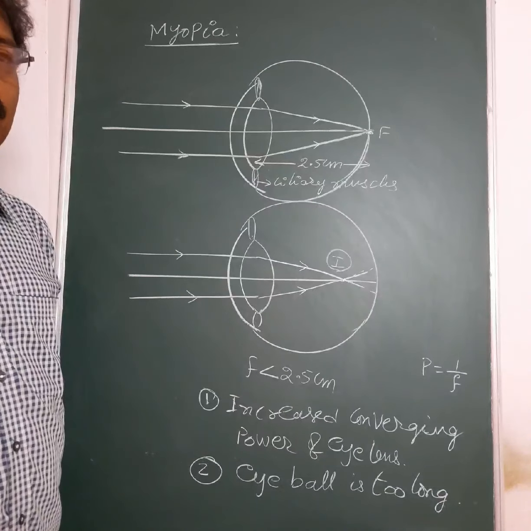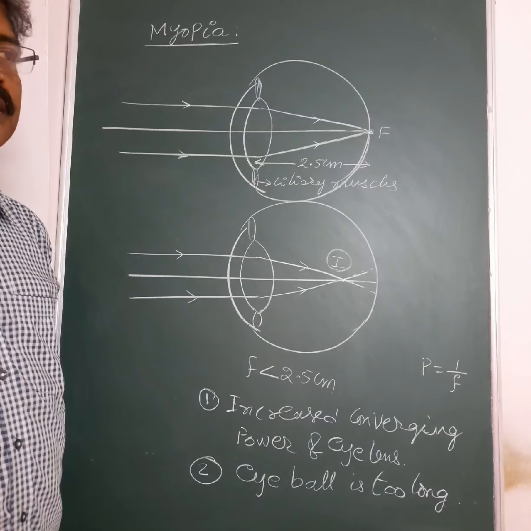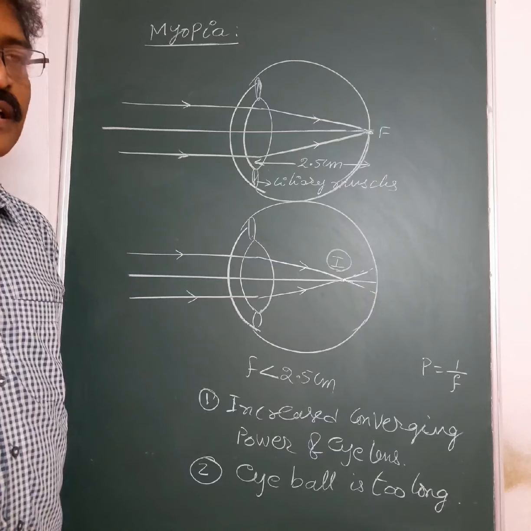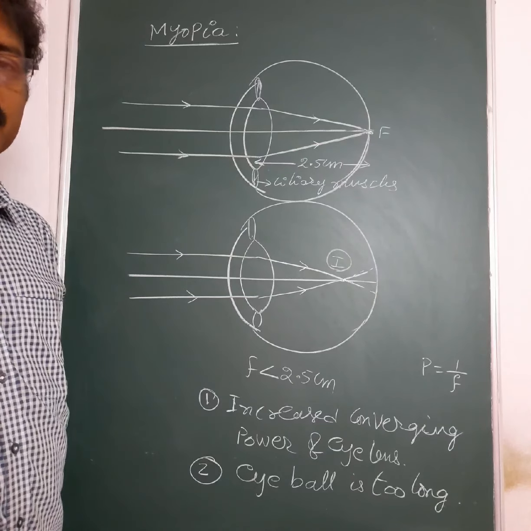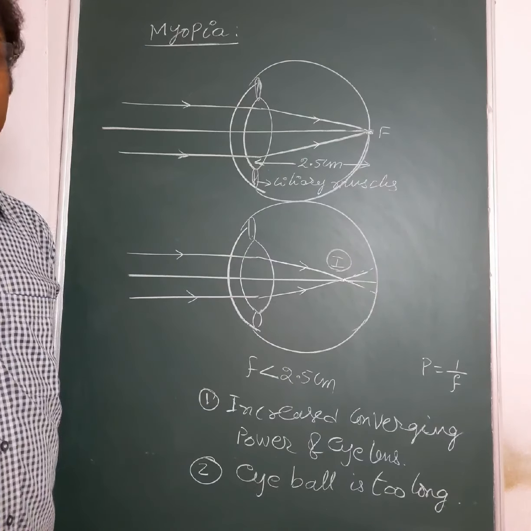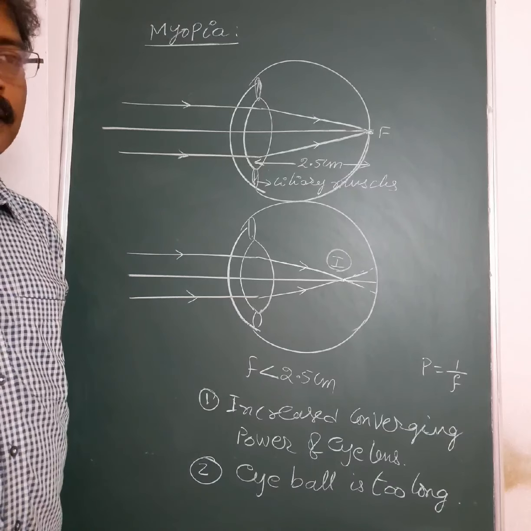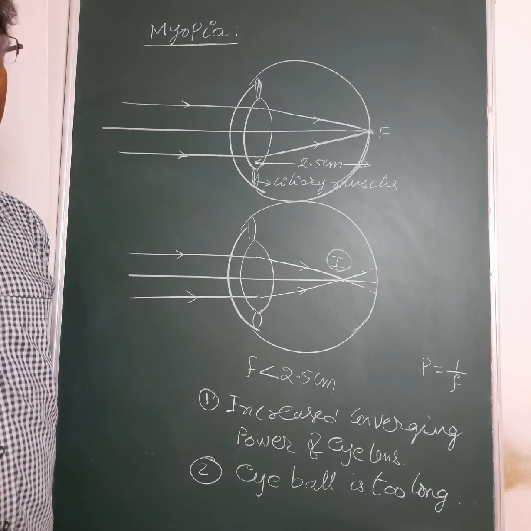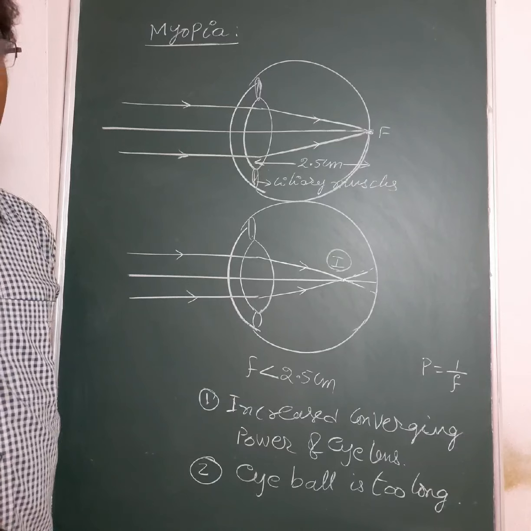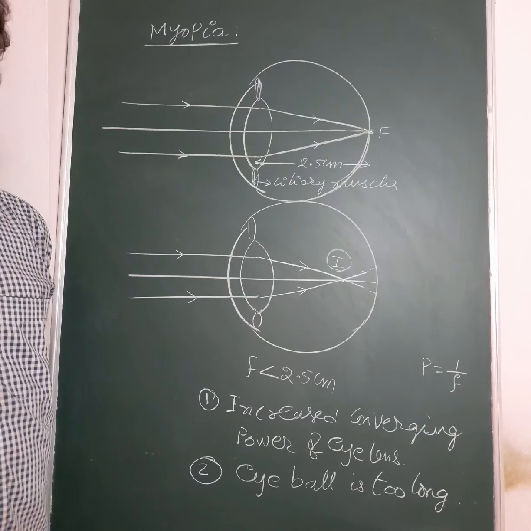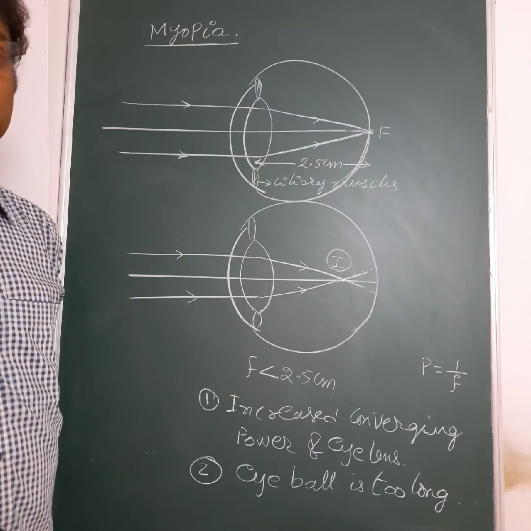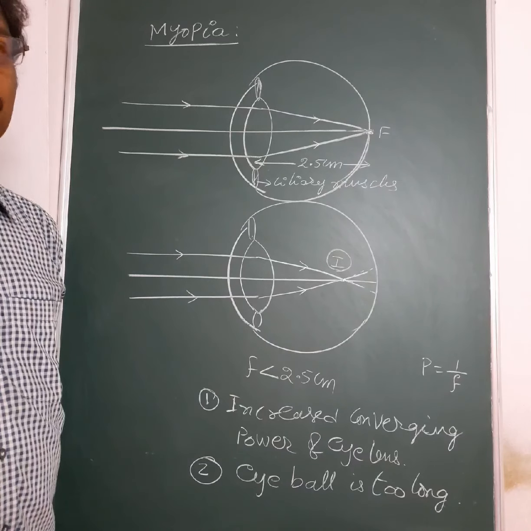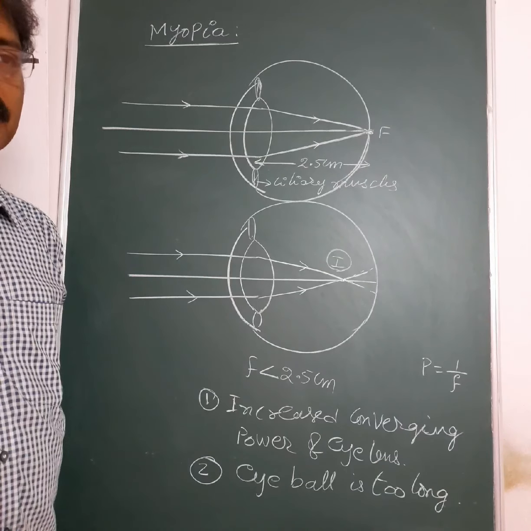Suppose a person with myopia cannot see distant objects, but can see objects up to 2 meters clearly, and beyond 2 meters the vision is blurred. Then his far point becomes 2 meters.